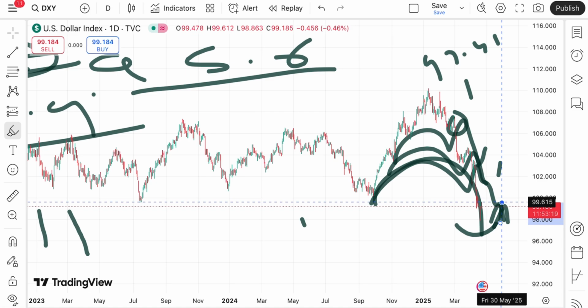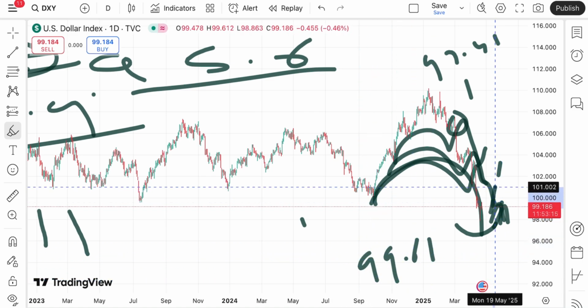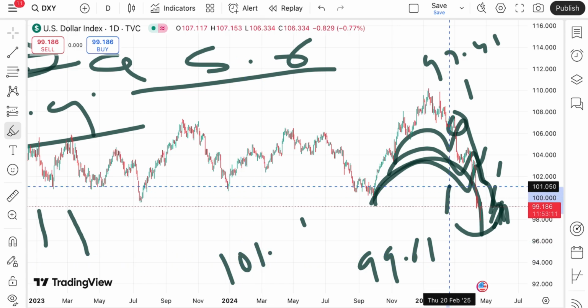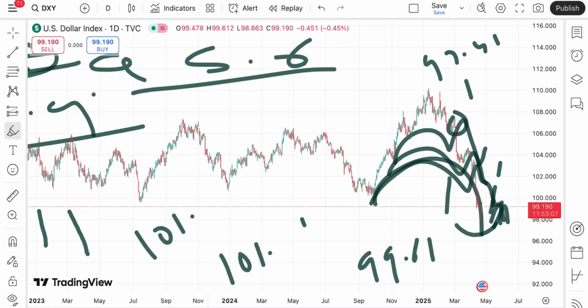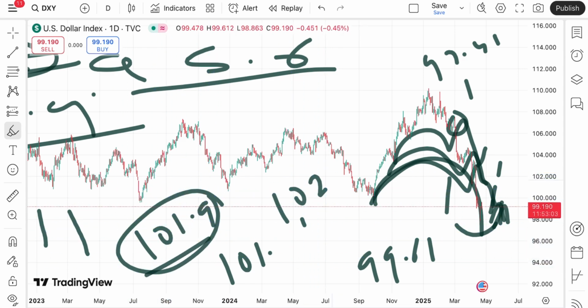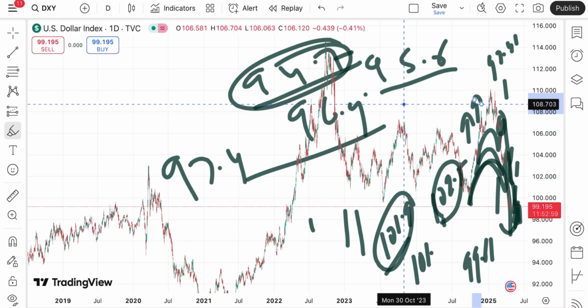Suppose if it started sustaining this level, it can move towards a level of $99.615, and from there a further upside we can see towards a level of 101. If the price goes above that level, a chance of touching a level of 101.5 will be there, and from there it can move above a level of $101.9 and towards 102.5, and then a further upside movement we can see.